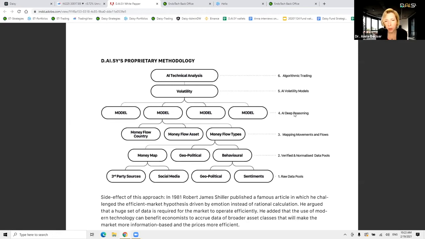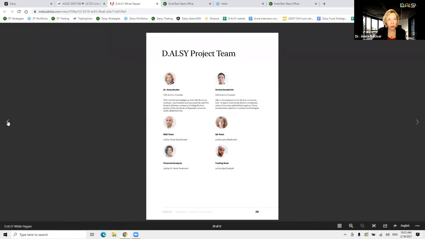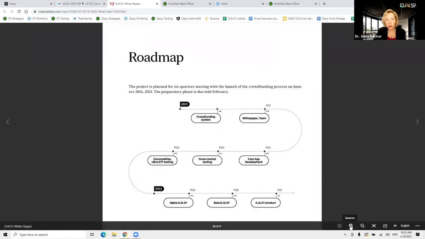So the first element that we're developing is support for the global markets like Bitcoin, Ether, like all the crypto market. The second task that we're trying to get, and here I want to go, there's a roadmap. Yes, I will go first to the roadmap. Here's the roadmap. The roadmap for us, right?